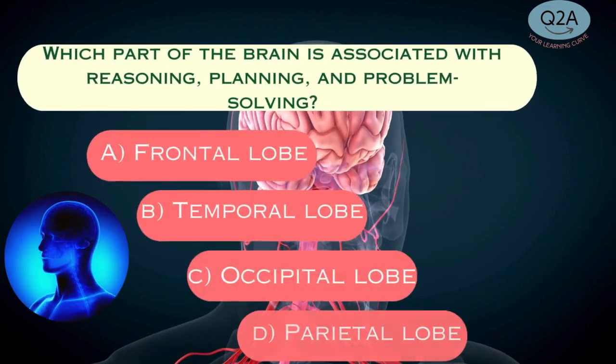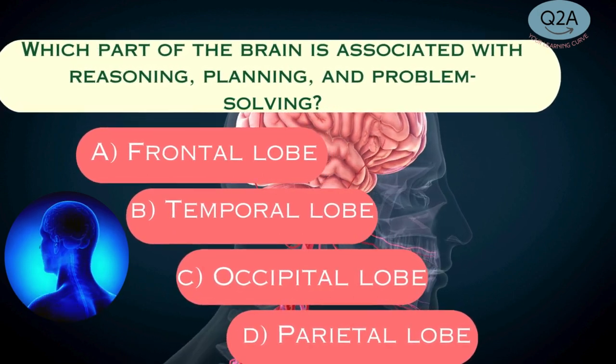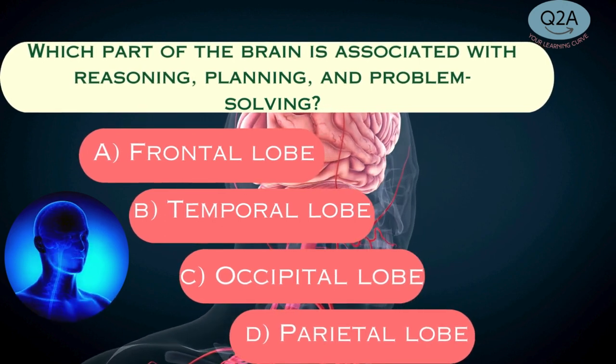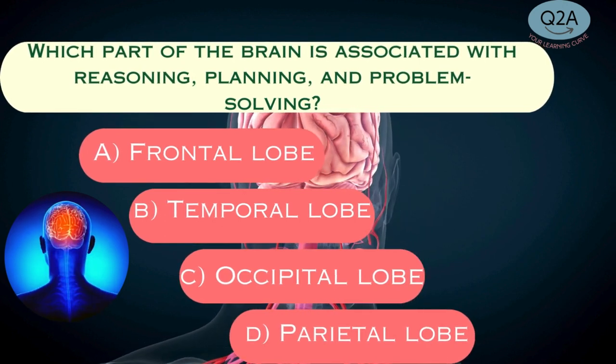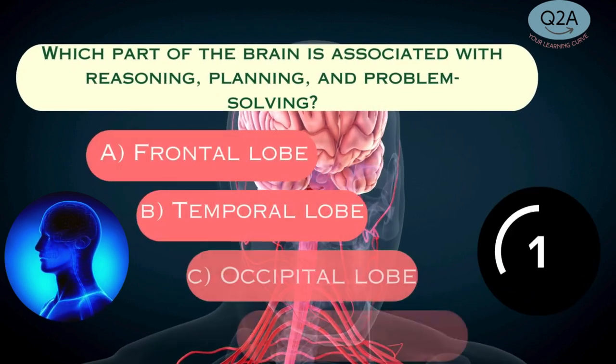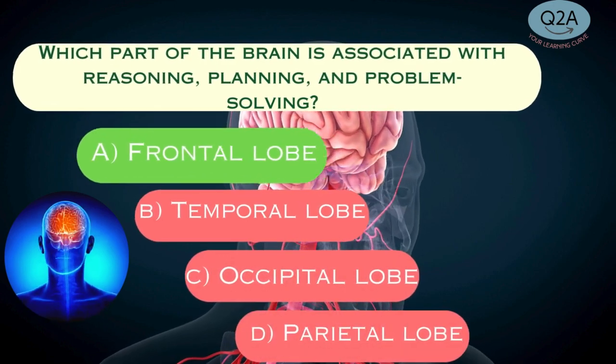Which part of the brain is associated with reasoning, planning, and problem solving? A. Frontal lobe. B. Temporal lobe. C. Occipital lobe. D. Parietal lobe. Answer A. Frontal lobe.